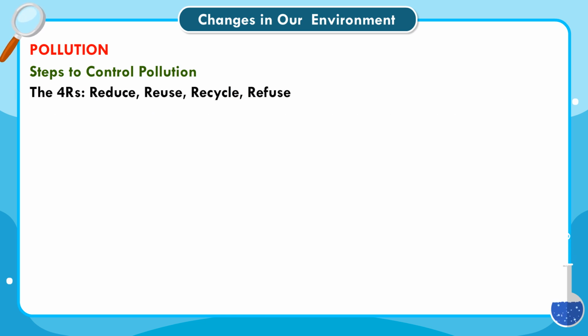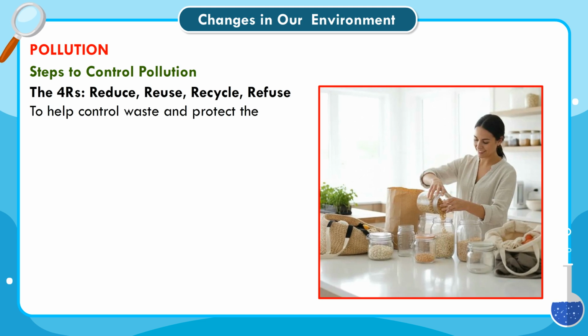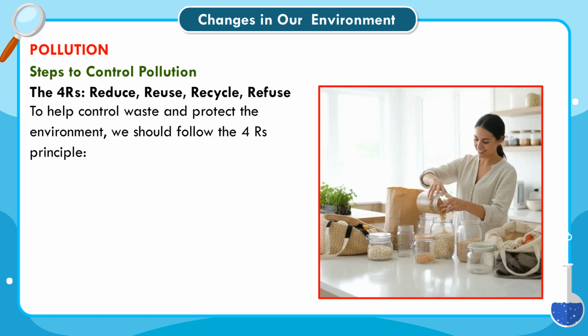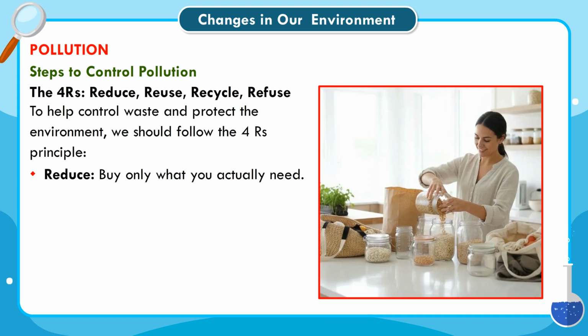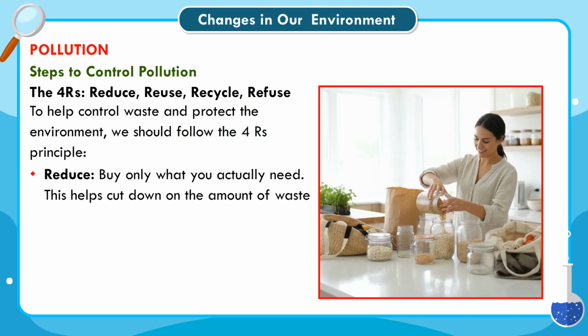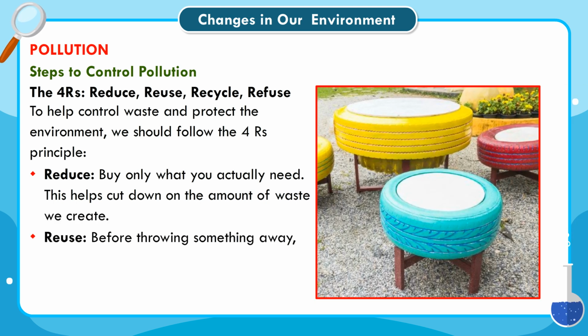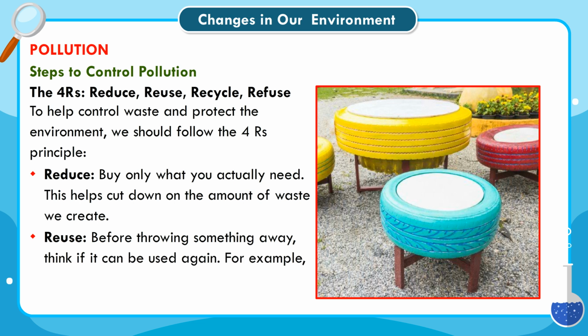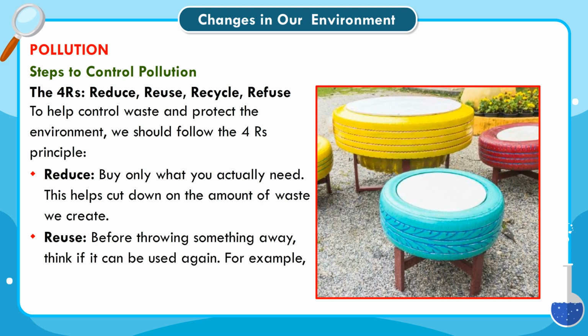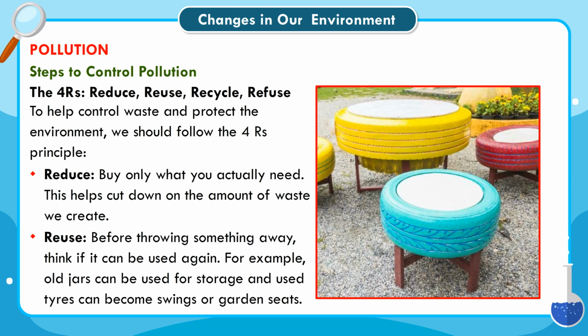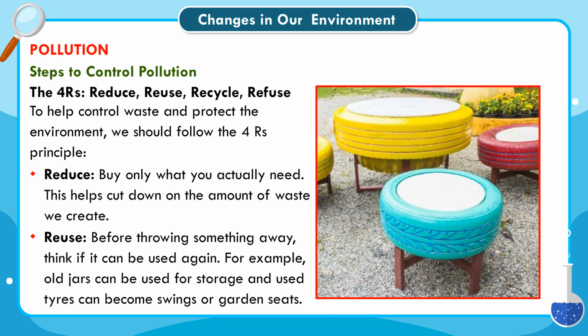The 4 Rs: reduce, reuse, recycle, refuse. To help control waste and protect the environment, we should follow the 4 Rs principle. Reduce: buy only what you actually need. This helps cut down on the amount of waste we create. Reuse. Before throwing something away, think if it can be used again. For example, old jars can be used for storage, and used tires can become swings or garden seats.